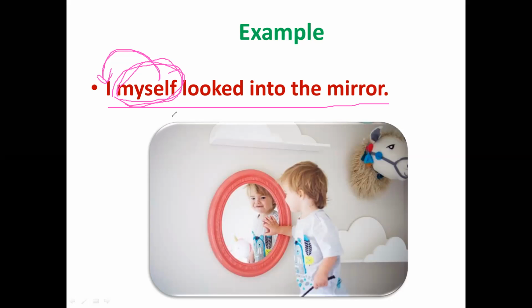Nobody is telling him, no one is helping him to look at the mirror. He himself is looking at the mirror. So no one is responsible for him to look into the mirror. My dear students, I hope you understood this example.